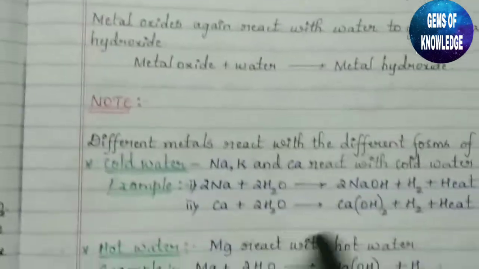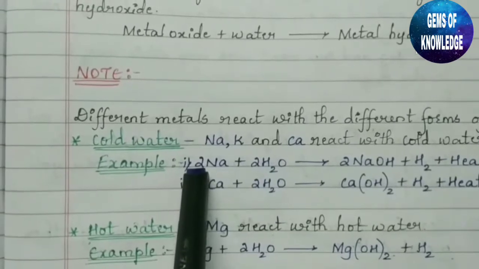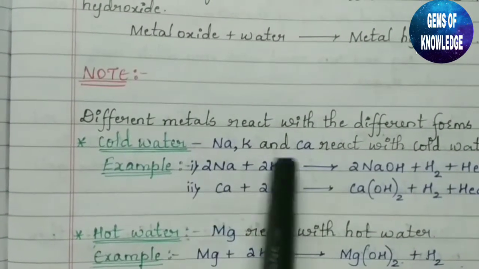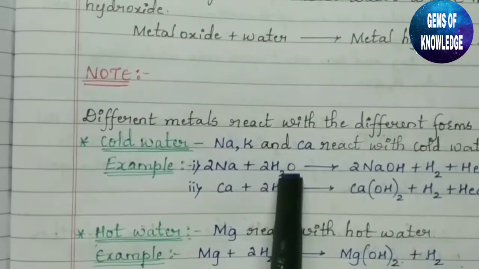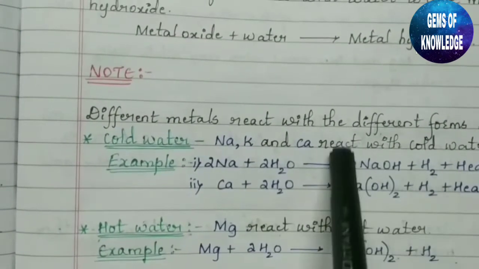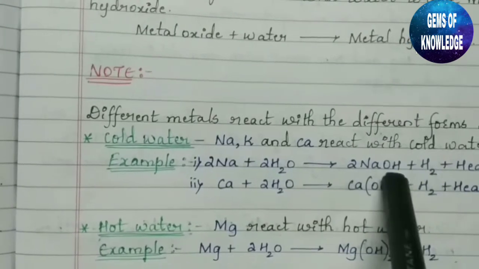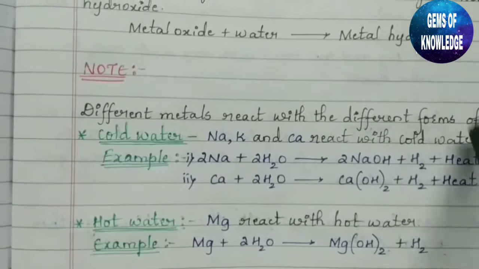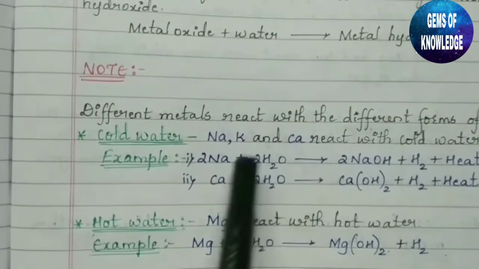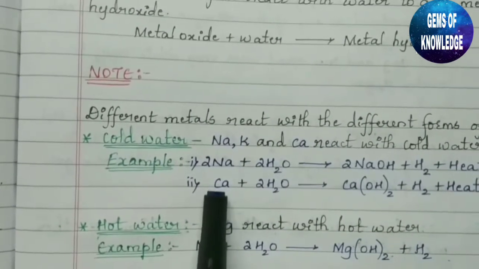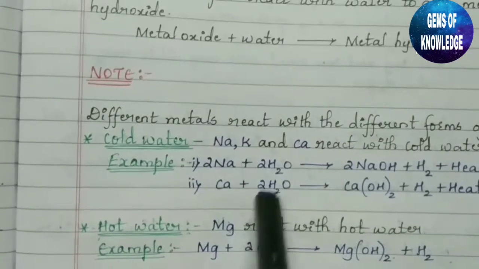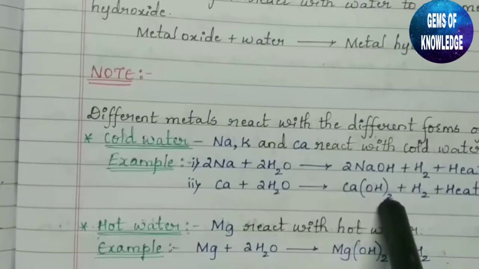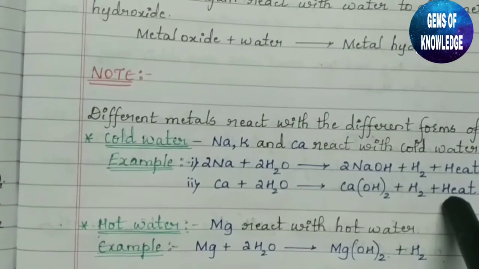This thing has been mentioned. Okay, so 2Na + 2H2O. Na when reacted with 2 times water will give us sodium hydroxide, NaOH, plus H2, and heat will be liberated. Okay, similarly in the case of calcium and potassium also: calcium plus 2 times H2O will give us Ca(OH)2 plus H2 plus heat.